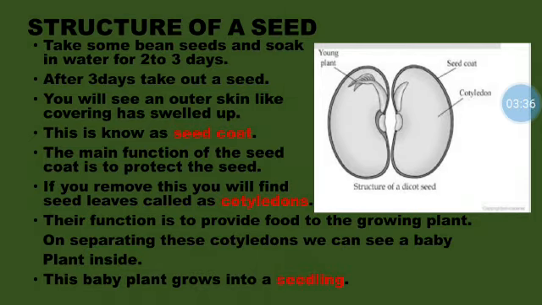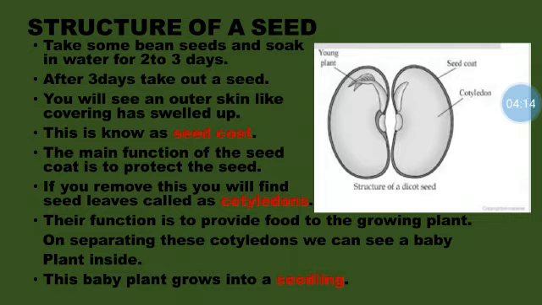We can see the size of the seed has increased. That is, the seed has swelled up. That is because the seed has absorbed the water, and that's why it has swelled up. The outer skin-like covering that has swelled up is known as the seed coat. The function of the seed coat is to protect the seed.